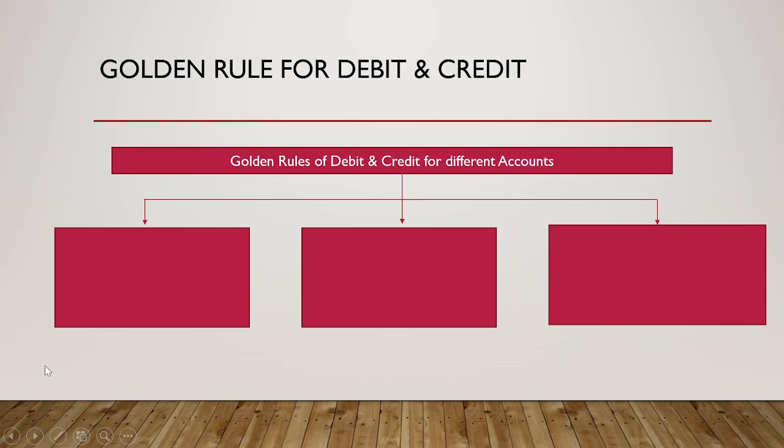What are the golden rules of debit and credit for different accounts? There are three different golden rules in accounting. First, for the personal accounts, debit the receiver, credit the giver. Whenever person A gives money to person B, then person A is the giver and person B is the receiver of the money. So, person B's account will be debited and person A's account will be credited.